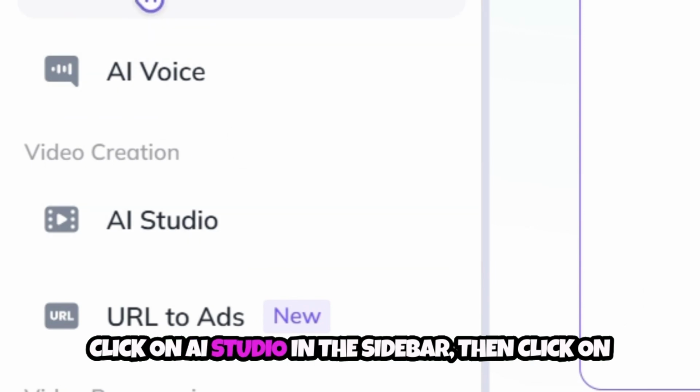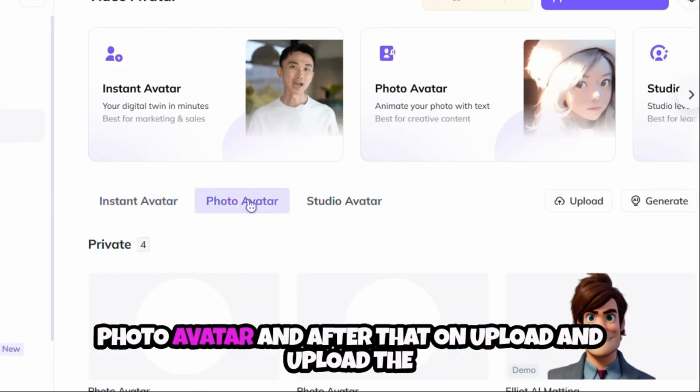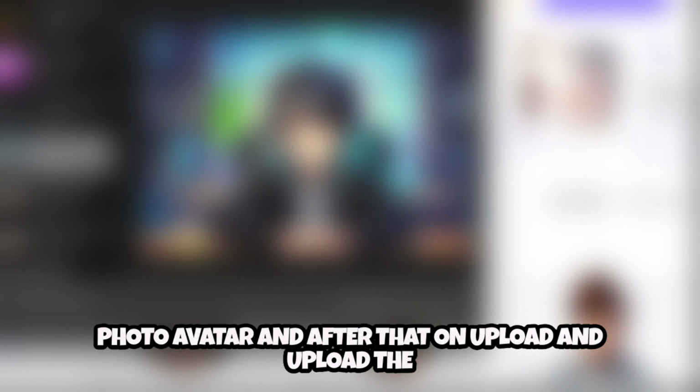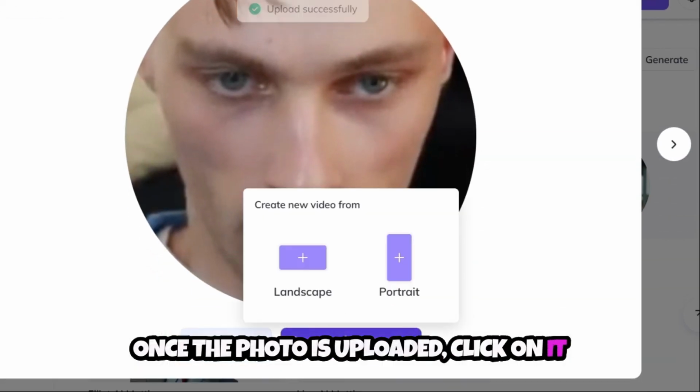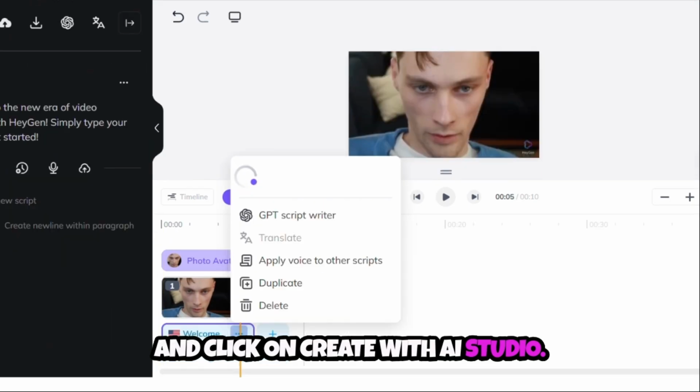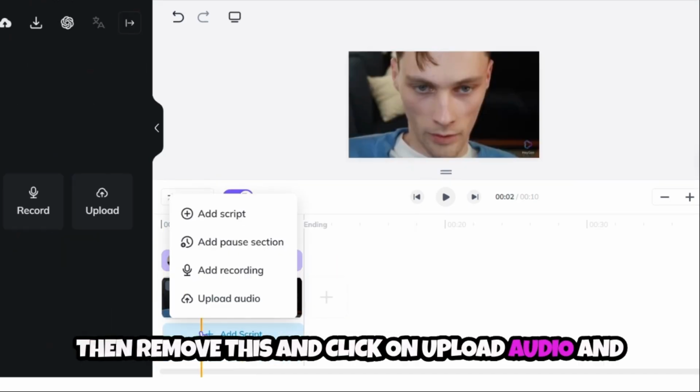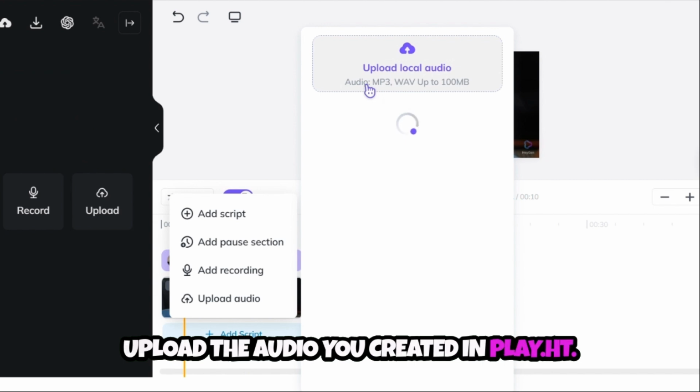Click on AI Studio in the sidebar. Then click on Photo Avatar and after that on Upload and upload the picture you want to use to say the audio. Once the photo is uploaded, click on it and click on Create with AI Studio. Then remove this and click on Upload Audio and upload the audio you created in play.ht.